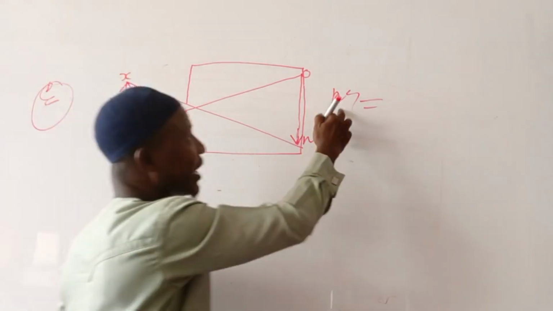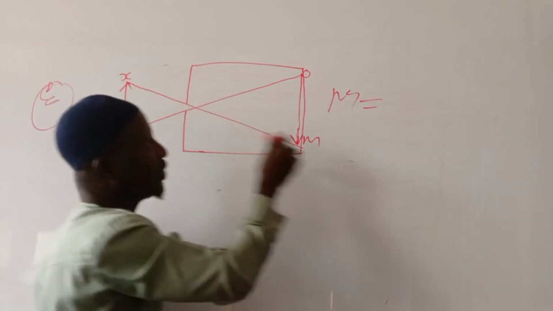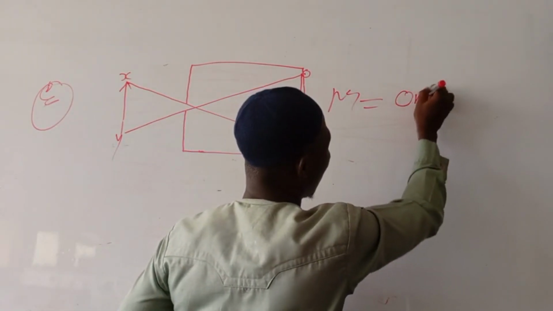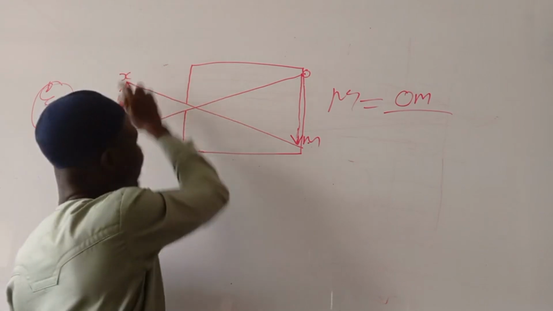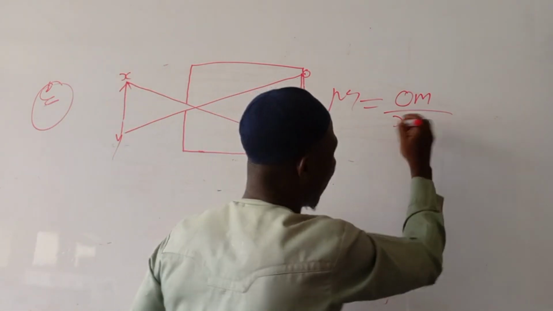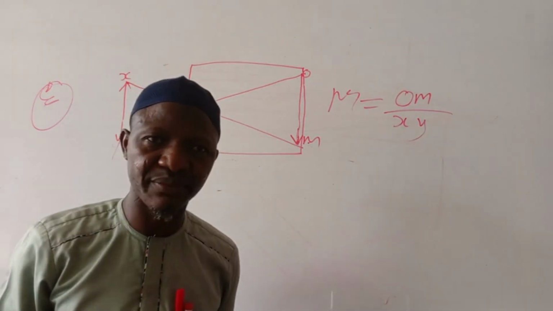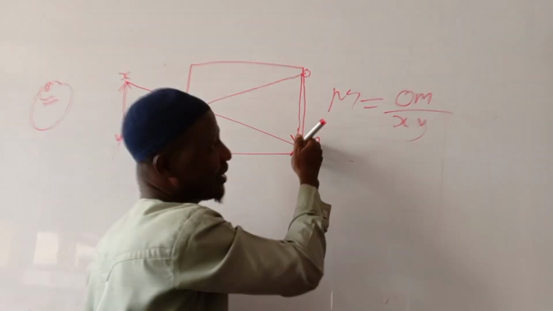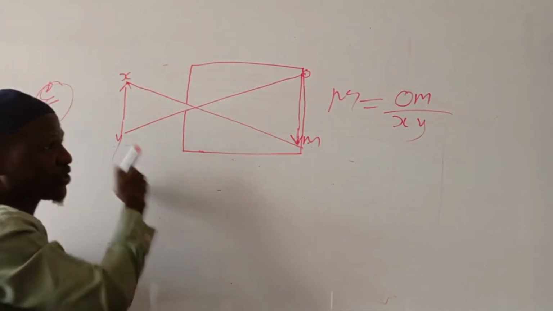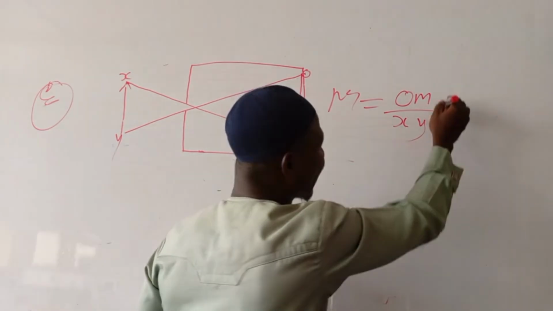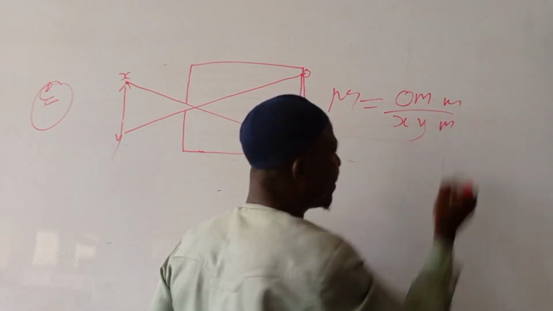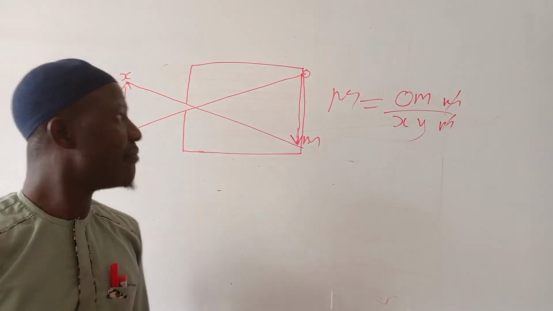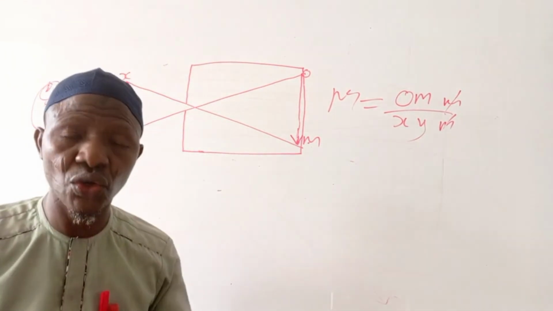So the magnification of this object will be OM over XY. And what do you think will be the unit? Since this is distance and this is also distance, if it is in meters, this one will be meters and this one will be meters. So the meter will cancel meter, which means magnification has no unit.